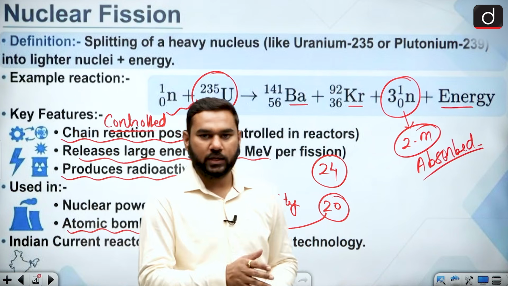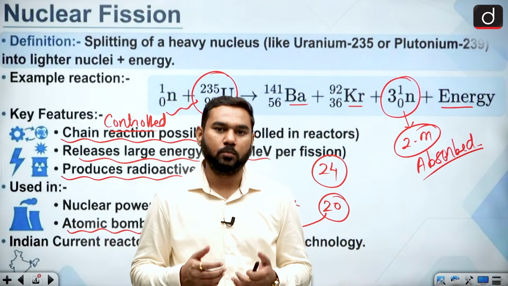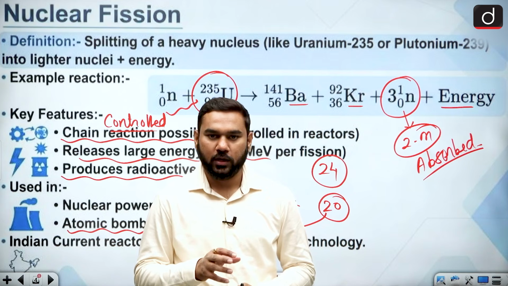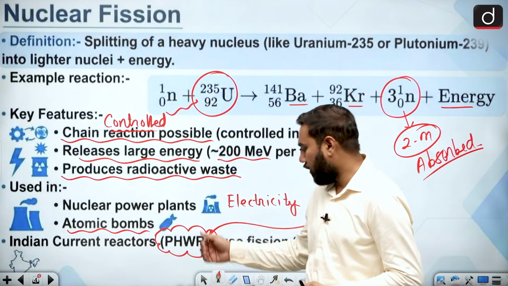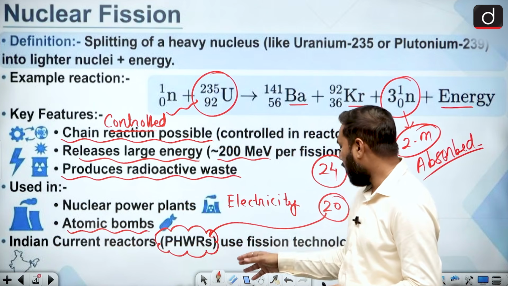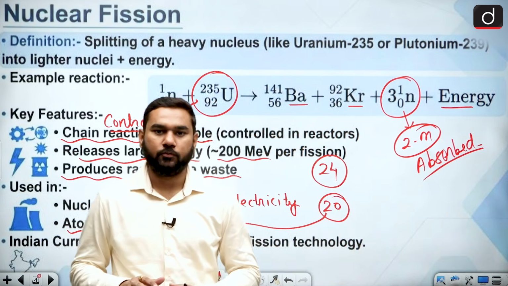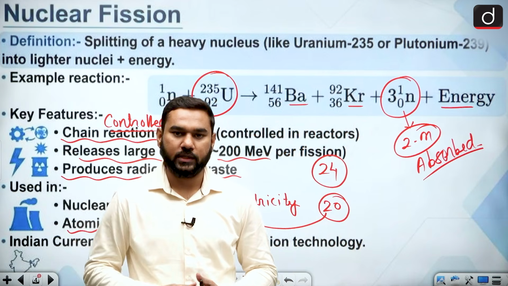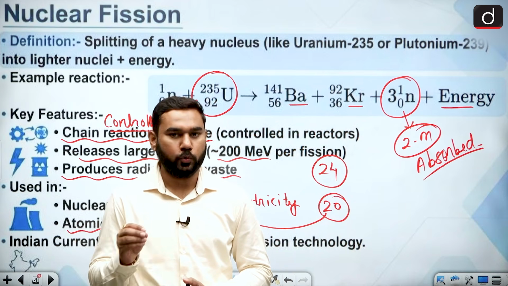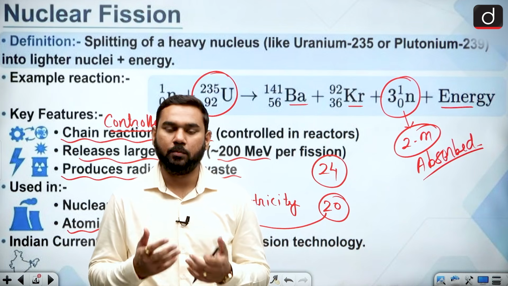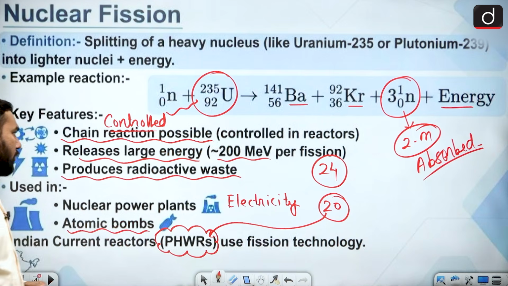PHWR means pressurized heavy water reactor, because every reactor needs a coolant and moderator, and we can use heavy water for it. As per the information in March 2026, we have 20 running PHWR reactors, and they are all based on uranium, which fulfills the maximum part of India's electricity demand. So this is your fission reaction.